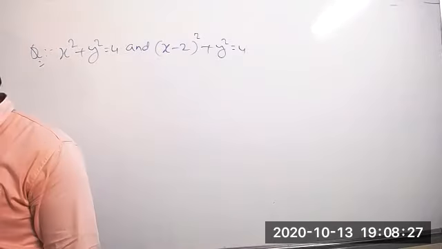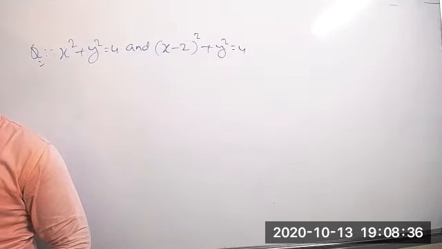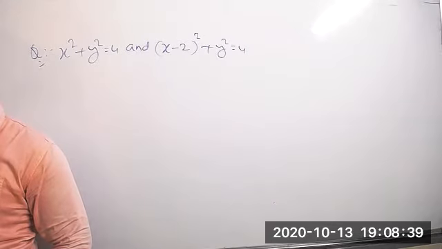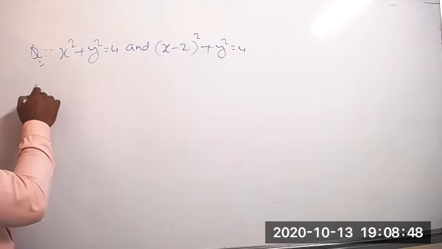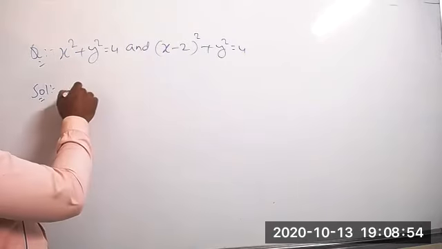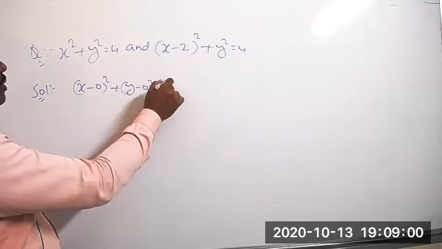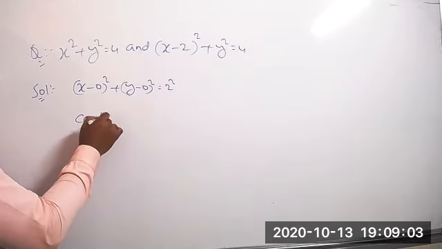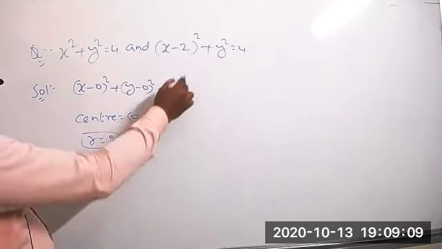Okay, here we have to find the area enclosed between the two circles now. The two circle equations they gave: one is x square plus y square equal to 4, and the second one is (x minus 2) whole square plus y square equal to 4. First here also the same thing only. First you can find the center and radius of the first circle, and then of the second. So this one you can write now: (x minus 0) whole square plus (y minus 0) whole square is equal to 2 square. So clearly for this one, the center equal to how much? 0 comma 0, and radius equal to 2. The first one it is.